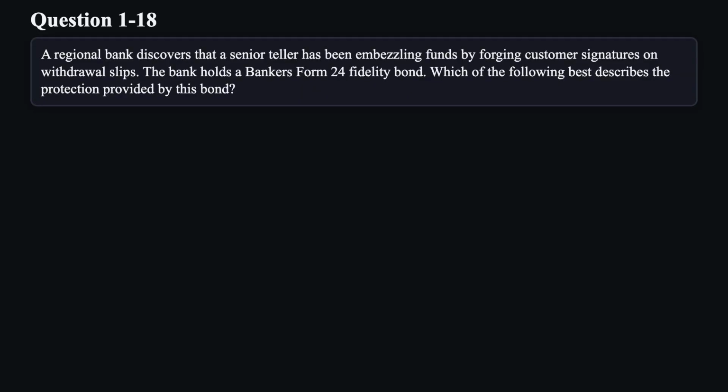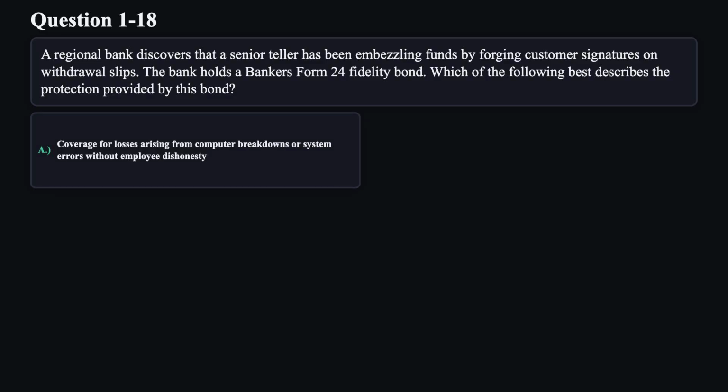Question 18. A regional bank discovers that a senior teller has been embezzling funds by forging customer signatures on withdrawal slips. The bank holds a Banker's Form 24 fidelity bond. Which of the following best describes the protection provided by this bond?